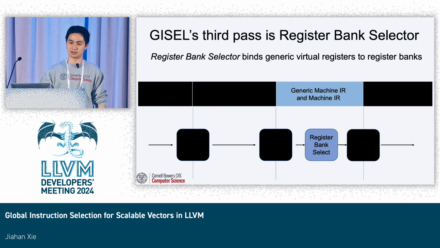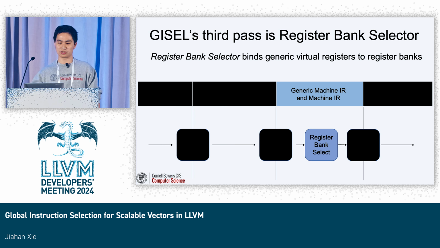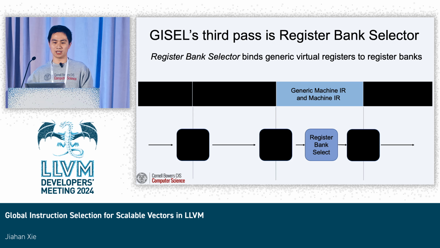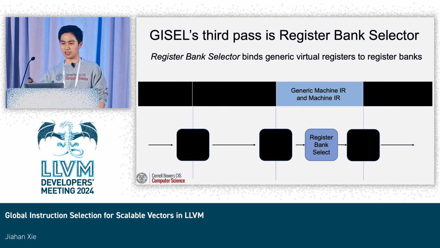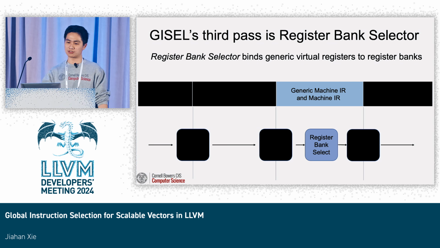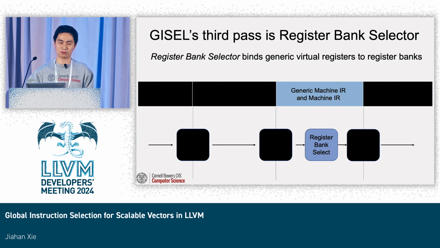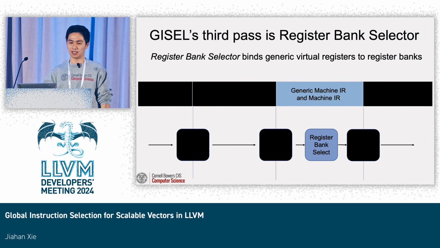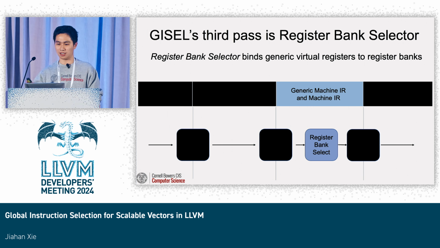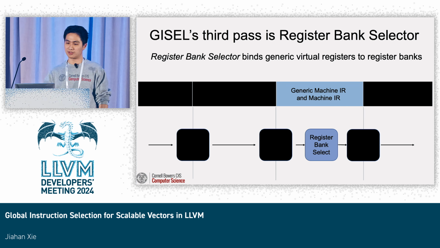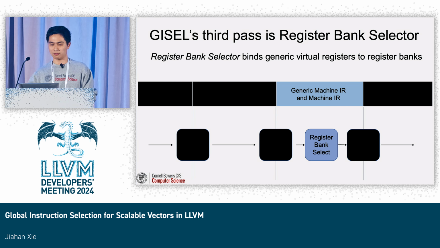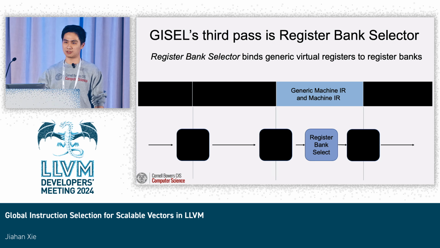And the third pass is register bank selector. It will bind generic virtual registers to register banks. And by virtual register, I mean those temporary abstract placeholders that are not yet mapped to any physical register. And by generic, I mean they have not been assigned register class constraints. And for register banks, you can just think of them as a cluster of registers that share similar properties.